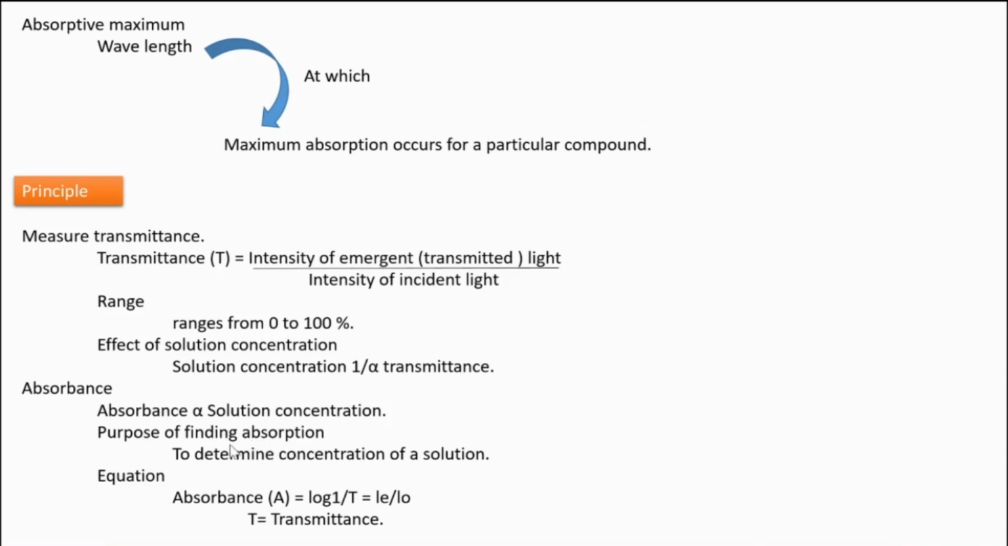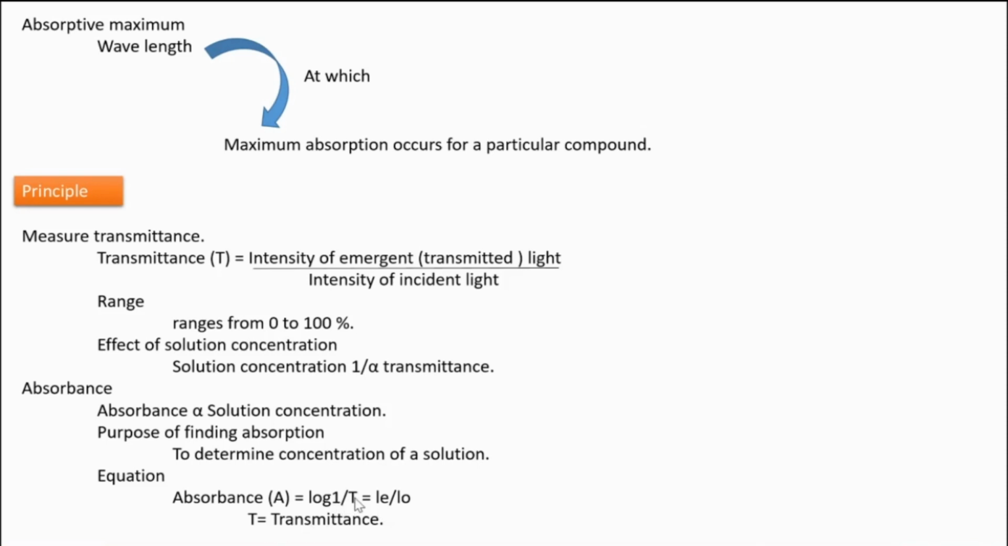So what is the purpose of finding the absorption value? Upon finding the absorption value, we can determine the concentration of a solution. As the absorption value is high, we can assess that the solution is much concentrated. There is an equation for absorbance. Log 1 by T is equal to Le by LO.